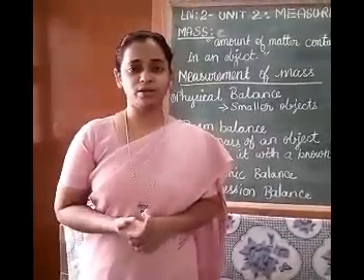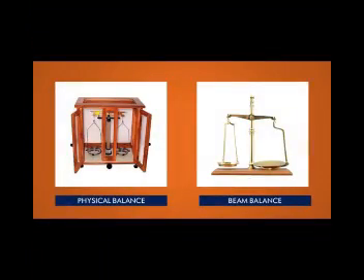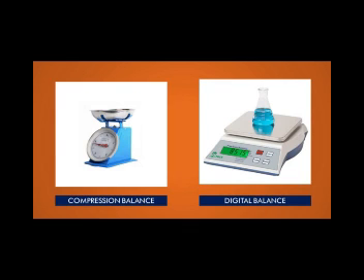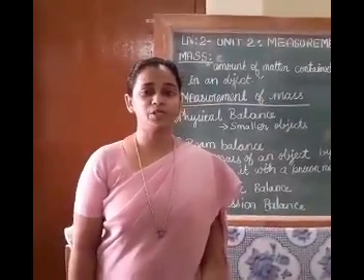Let me explain. Just have a look at these pictures. These are the different types of measuring instruments of mass.